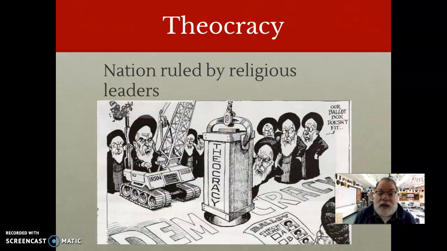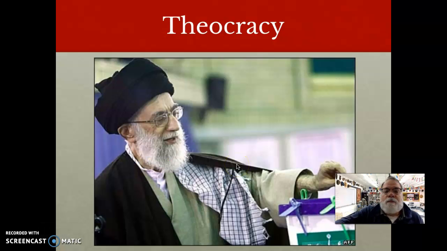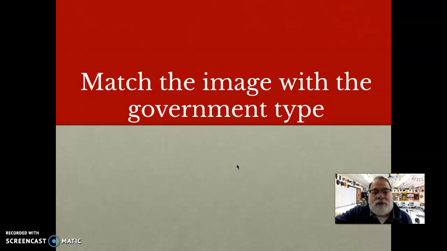A theocracy is a nation ruled by religious leaders. These are religious leaders, and these religious leaders are actually the leaders of Iran. Here we see the Grand Ayatollah Khamenei of Iran. He's a religious leader. He's also the number one person in their government and the highest religious figure in the country of Iran. A theocracy: government run by religious leaders.